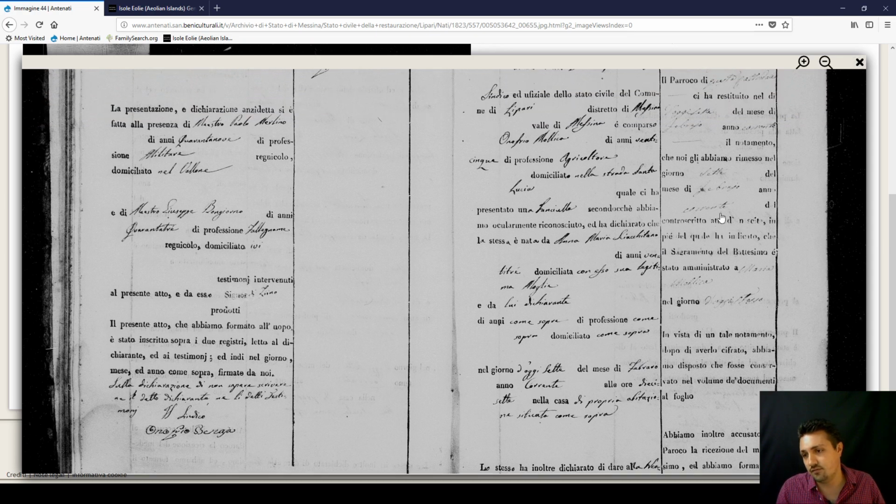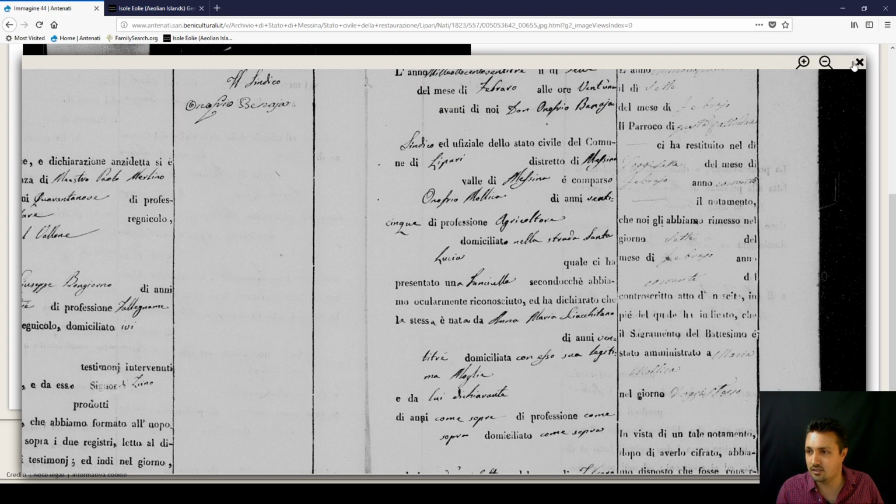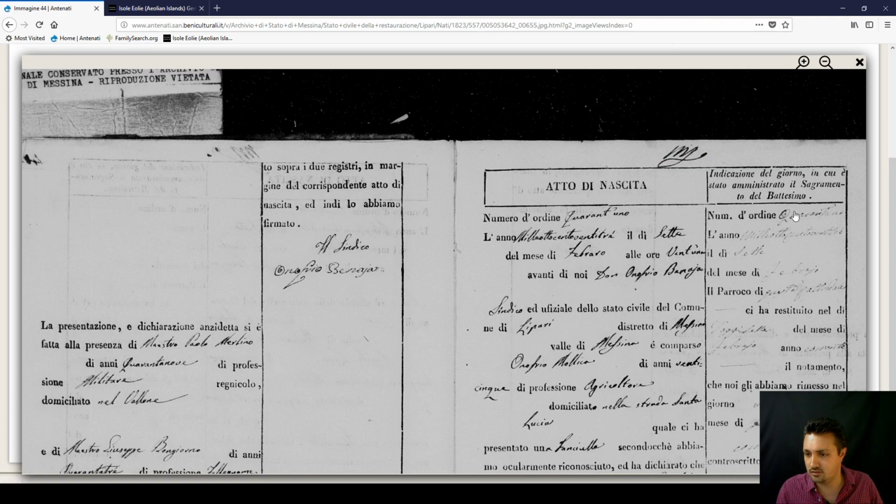On this side you have the baptism when it was taken. This area here will give you the baptism date. Over here is the date of when the record was created. This is what people do get confused about: they think this is the date of birth, where really no, this is the date when the record was created.